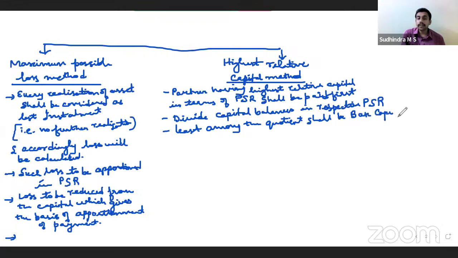Next, what is the next step? Base capital into respective PSR will give us hypothetical capital.